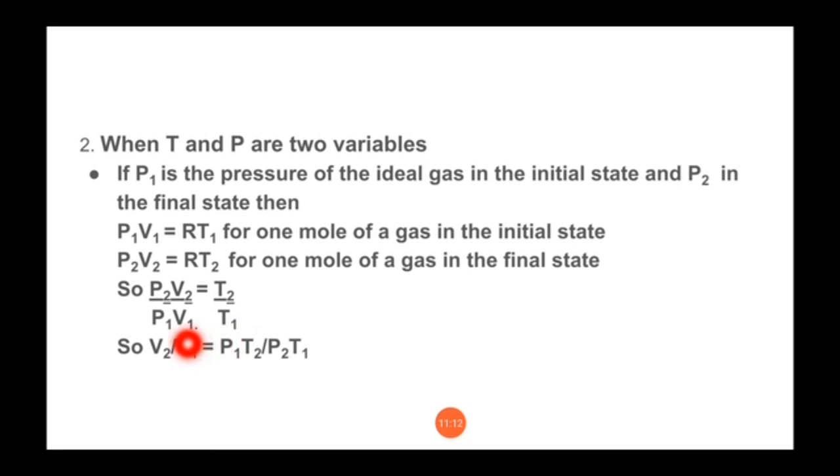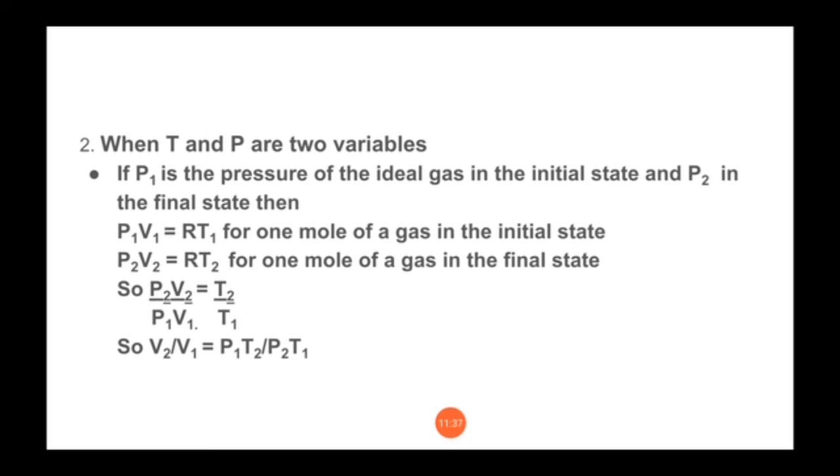That's why, if we have to put the value of V2 by V1 in our previous equation, we have to find V2 by V1. So from this, V2 by V1 is equal to P1 T2 divided by P2 T1.